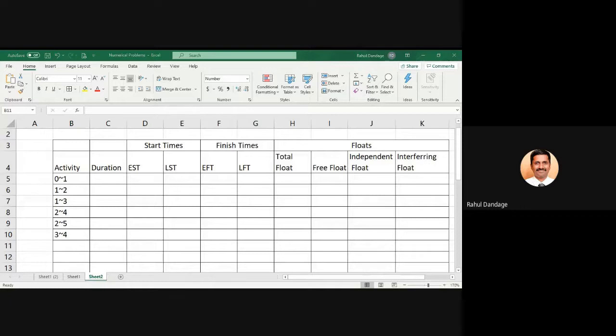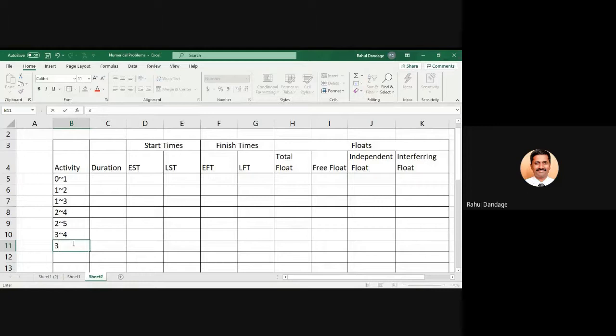If I put a dash, it is taking that as subtraction. So that's why I am using a different symbol to show the activity. You can say 1 dash 0 dash 1, 1 dash 2, 1 dash 3 as per our convention. 3, 4, 3, 6, 4, 7, 5, 7, 6, 7.